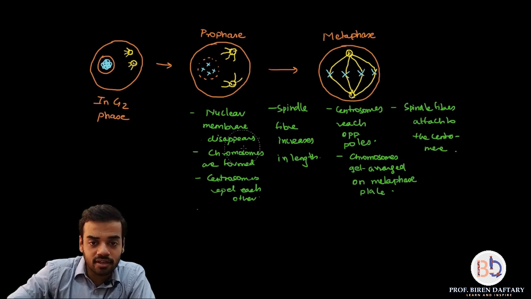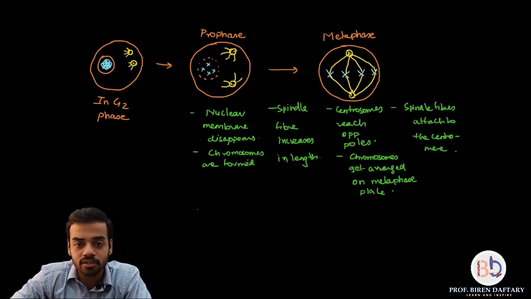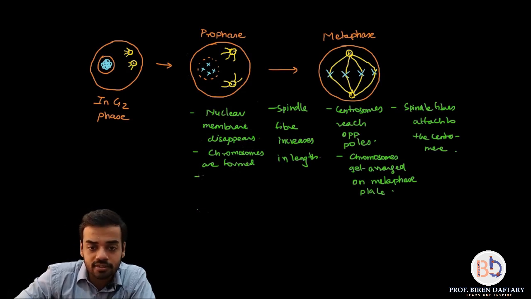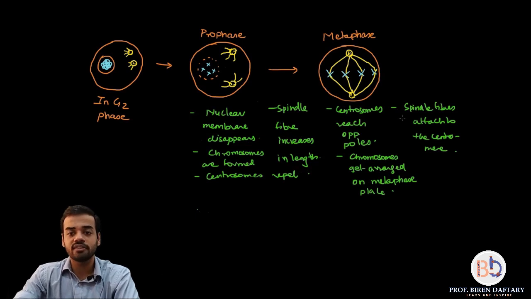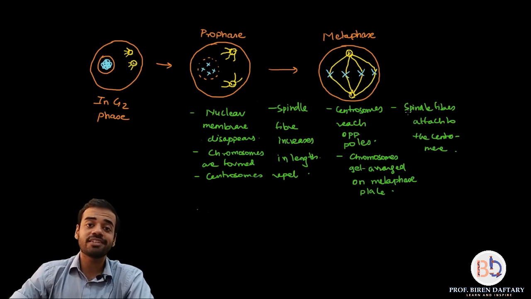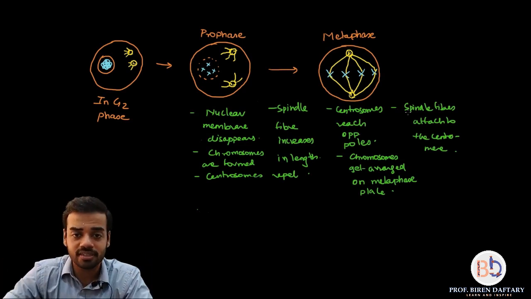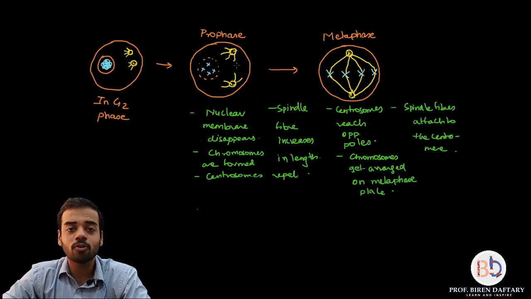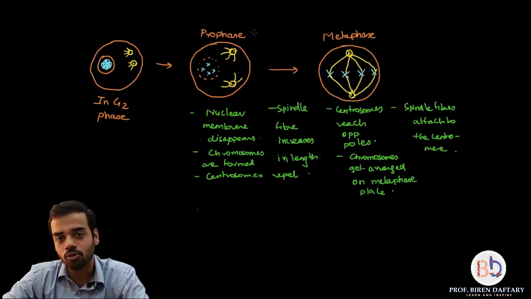So let me just write this point slightly up. Okay, so nuclear membrane disappears, chromosomes are formed, and next is centrosomes repel each other. Okay, so these are the points of prophase, these are the points of metaphase. So is this clear now? Now metaphase is the best stage to view a chromosome because these are fully condensed chromosomes which are present. If you see the prophase, then the chromosomes are not yet fully formed. Okay, they are still getting condensed from chromatin to chromosome.